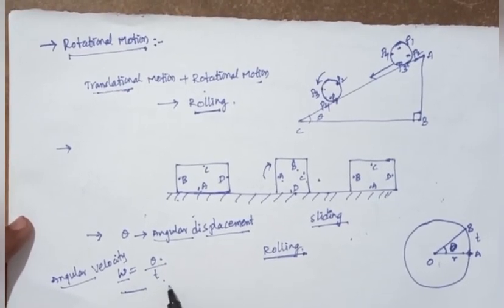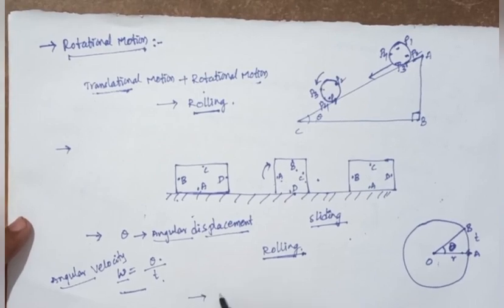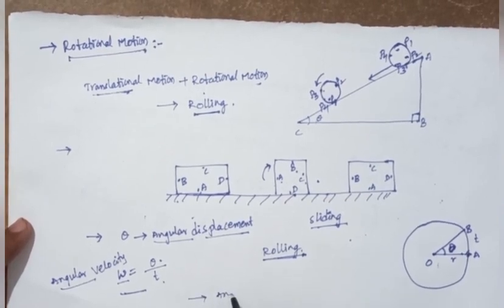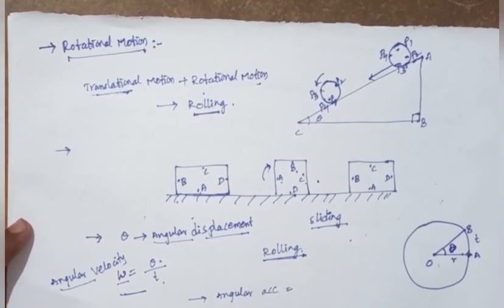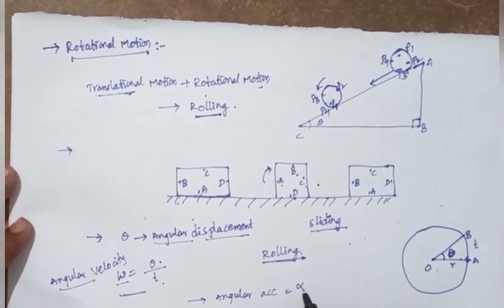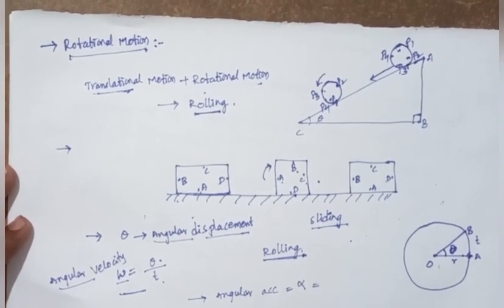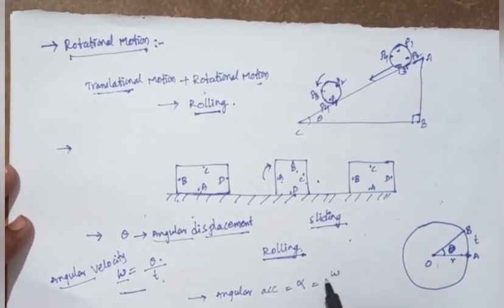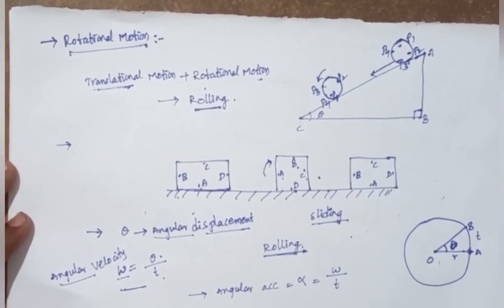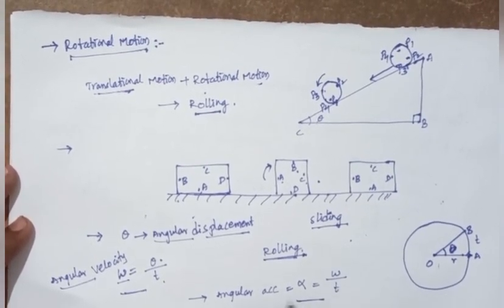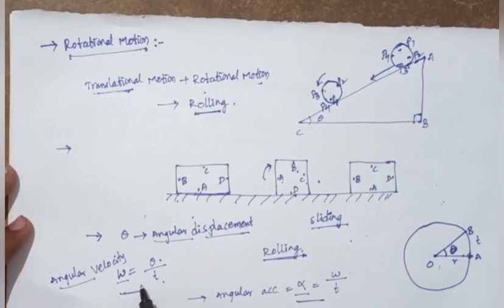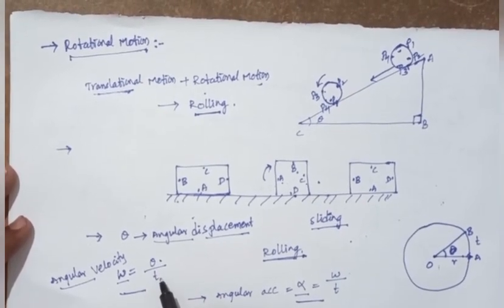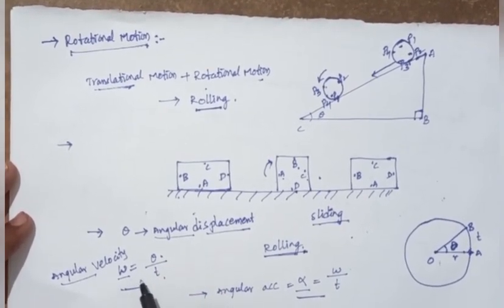Next, angular acceleration. It is denoted alpha. Alpha equals omega by t, angular velocity by time, and it is called the angular acceleration. So the rate of change of angular velocity is called angular acceleration, and the rate of change of angular displacement is called the angular velocity.